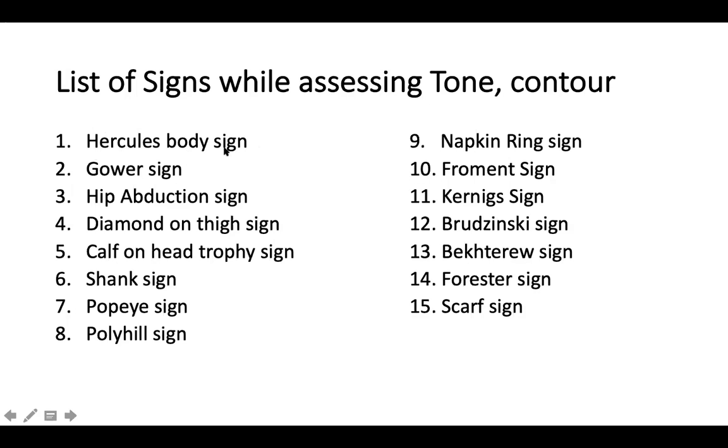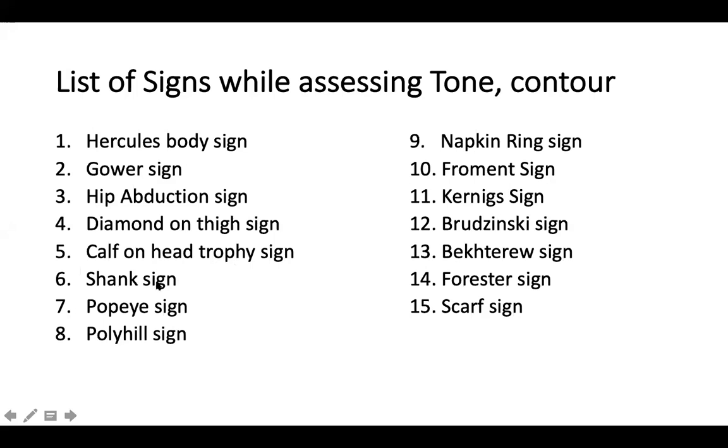You can see a Hercules body sign, or generalized muscular hypertrophy, in a case of myotonia congenita. Where do you see Gower sign? You see a Gower sign in a case of Duchenne muscular dystrophy, right? Where do you see a hip abduction sign? Hip abduction sign you see in a case of limb girdle muscular dystrophy like sarcoglycanopathy, where the hip abductors are good and the hip adductors are weak. Where do you see a diamond on a thigh sign? Again, you see it in limb girdle muscular dystrophy, especially dysferlinopathy, where there is an atrophy in the quadriceps muscle. Where do you see a calf and a head trophy sign? Again in limb girdle muscular dystrophy, where there is a focal atrophy of muscles. Where do you see Shank sign?